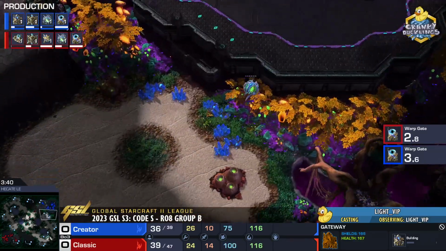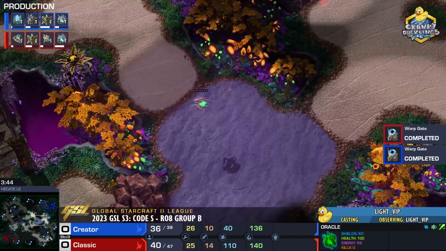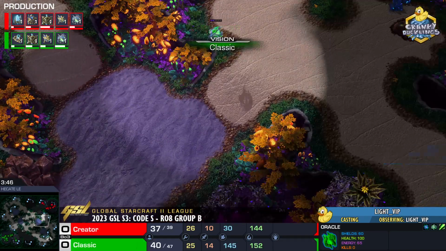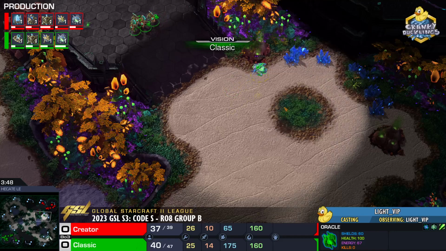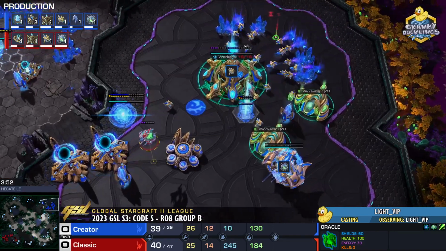Meanwhile, we have our units of choice. No one is going Phoenix. Both players are going Oracles. And they do pass by each other, just barely missing. Again, Classic, his Stargate was a little bit faster, which means his Oracle was a little bit faster as well, going straight into the main. And where's that shield battery?